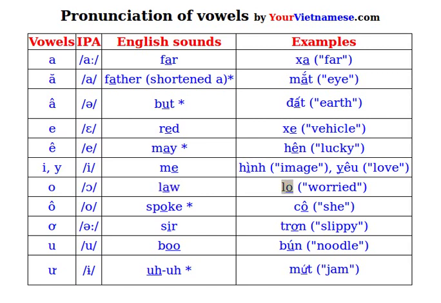Now the next vowel is the same as the O in law. An example is law, which means worried. The next vowel is O. Actually, you can see it doesn't have an equivalent in English. The closest one is the O sound in spoke. An example is go.